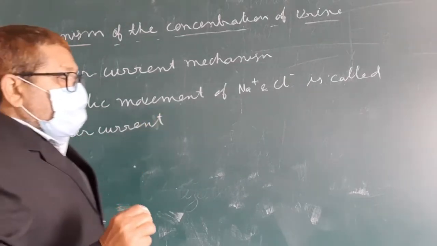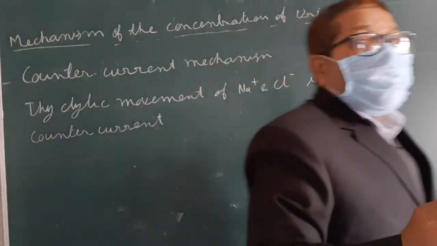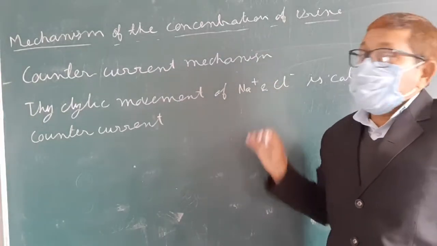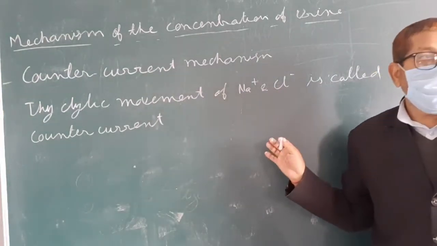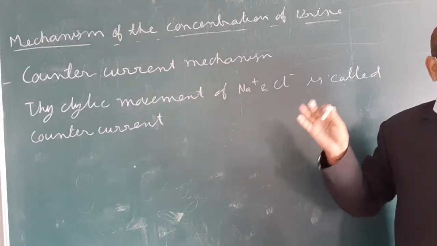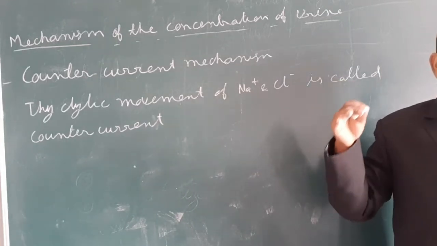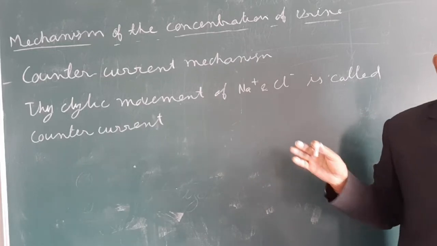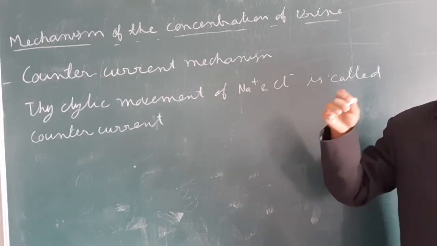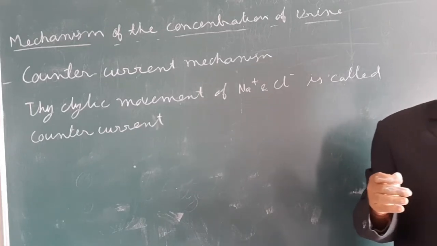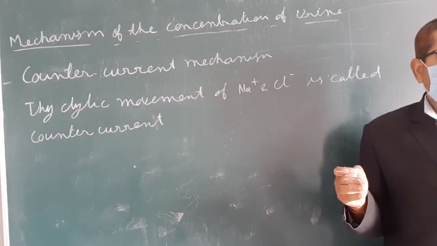This is the method by which mammals produce the concentrated urine. The movement of sodium ion from the filtrate into the interstitial fluid takes place.